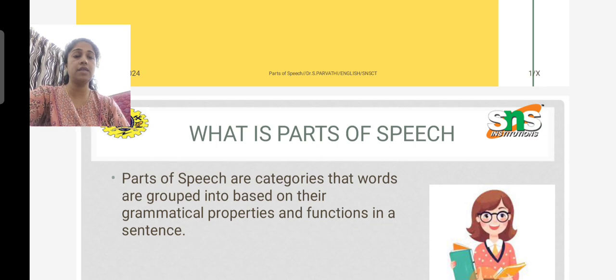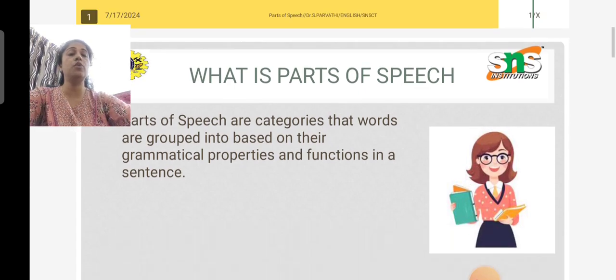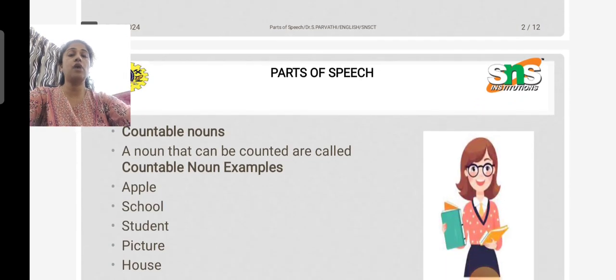Last week in my class I taught you what parts of speech are, and there are 8 parts of speech. The first is noun, what a noun is, with examples. Then we looked at the types of nouns, including abstract nouns and concrete nouns with examples. So this week we are going to see countable nouns and uncountable nouns.